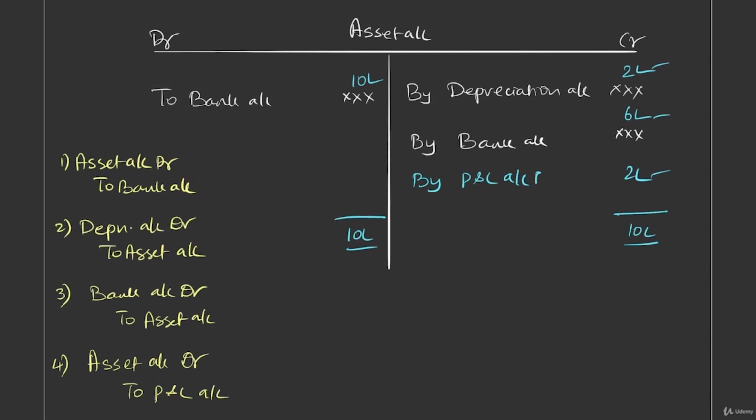And when there was a loss, what was the entry? P&L account debit to asset account. This is for recording the loss. Okay.